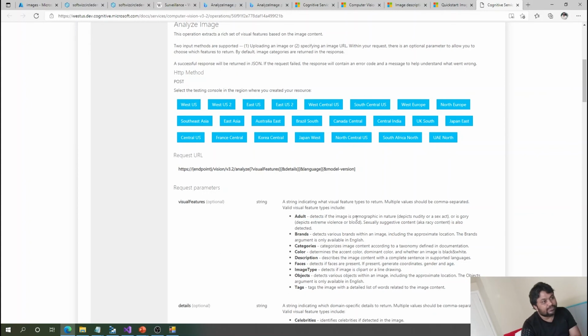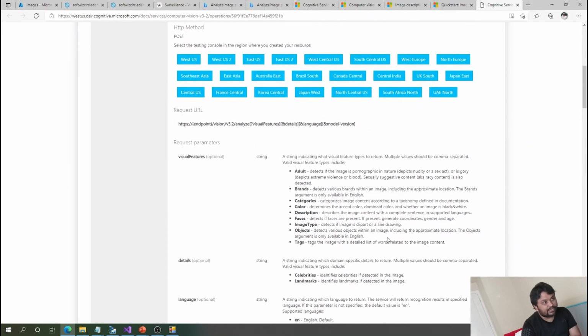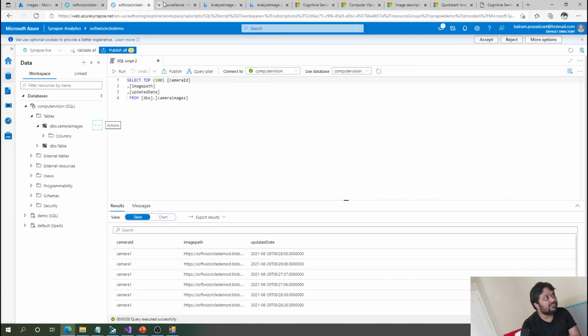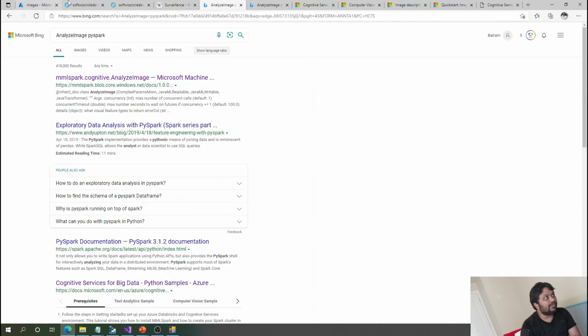You can detect whether it is an adult or pornographic photo, which kinds of brands are there, which colors the photo has, color description, faces, image type, what type of photo it is, and what objects and tags we need to see. In the details we can see if there is a celebrity or landmark in the image. So we pass that along, and then we can get the details.